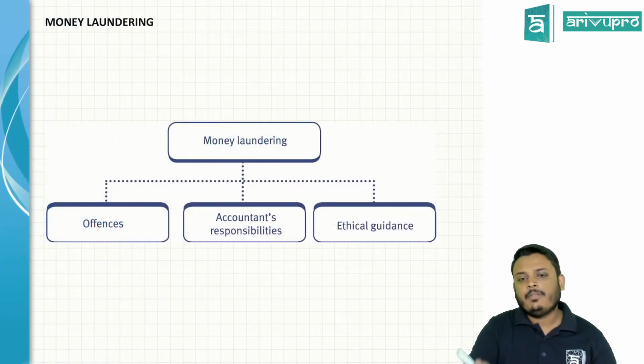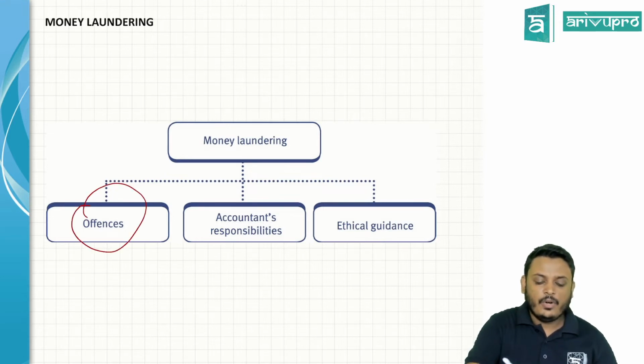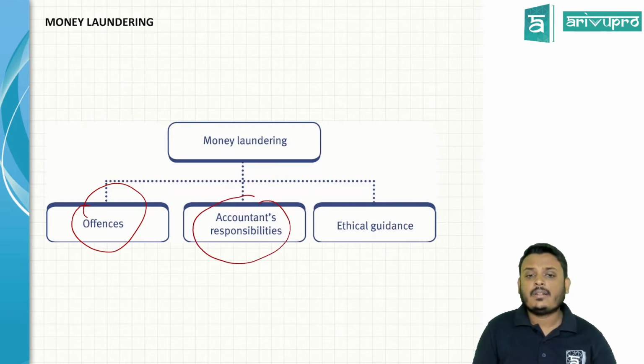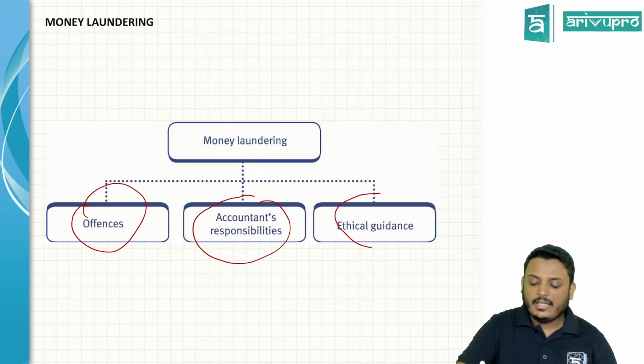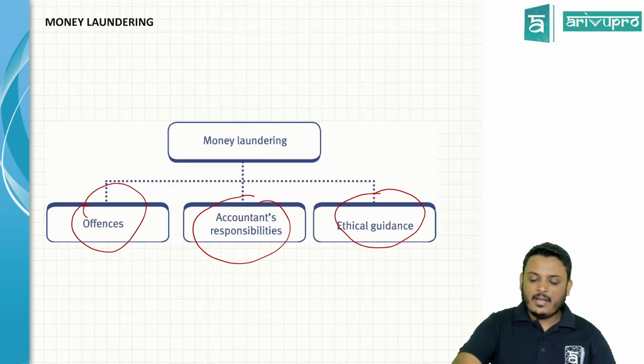Actually, if I take the advanced audit and assurance money laundering topic, it deals with the offenses. We're going to discuss the offenses and also the accountant's responsibilities. In terms of money laundering, what is the accountant's responsibility? And in terms of money laundering, the ethical guidance, right? Ethical guidance means I can say like this: is money laundering a legal activity or an illegal activity?